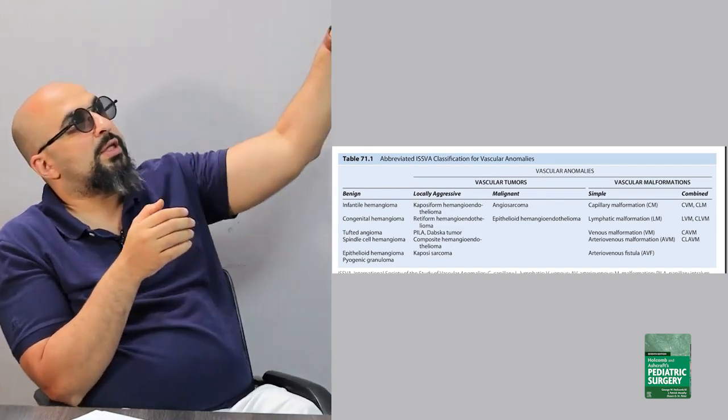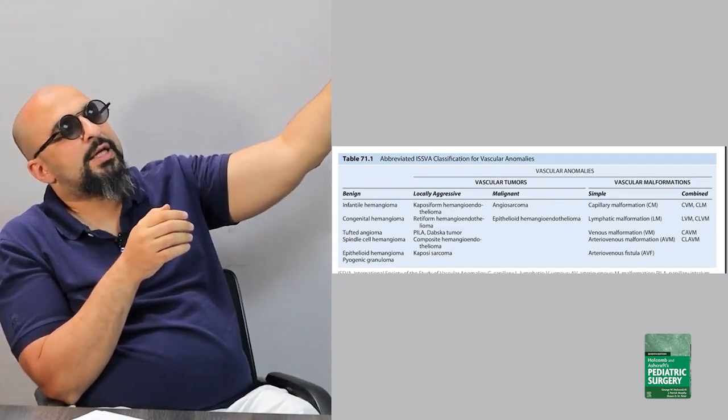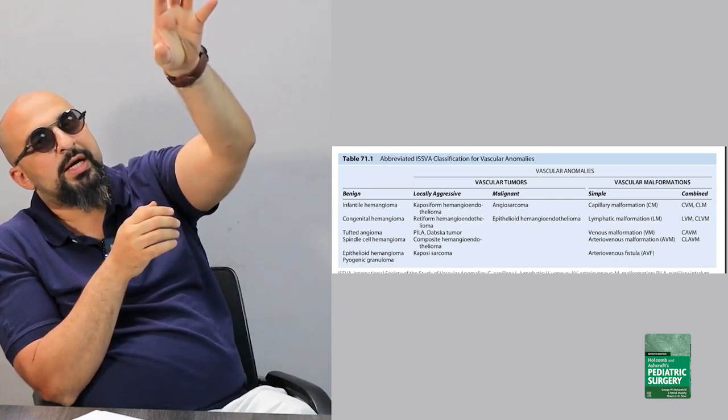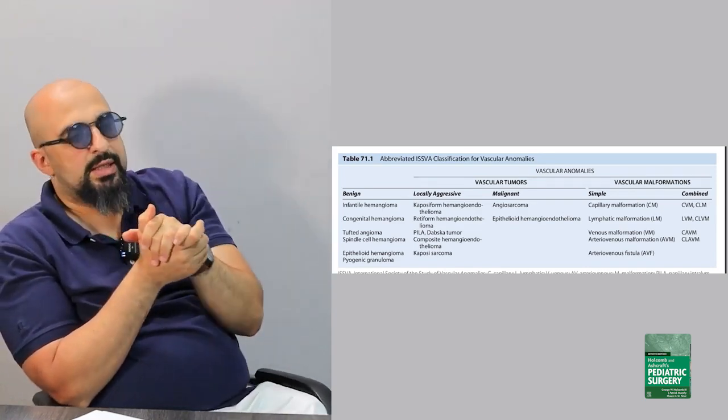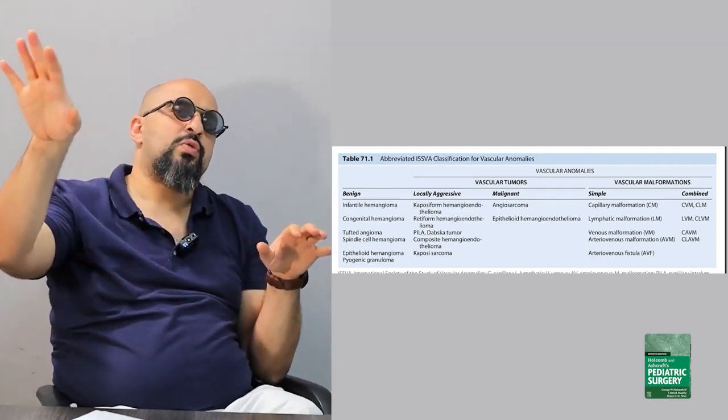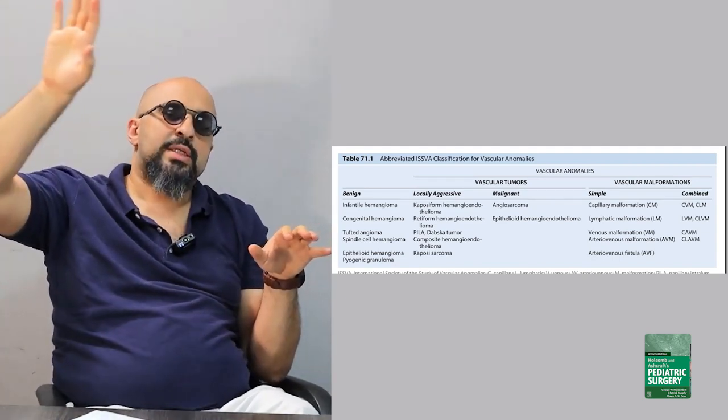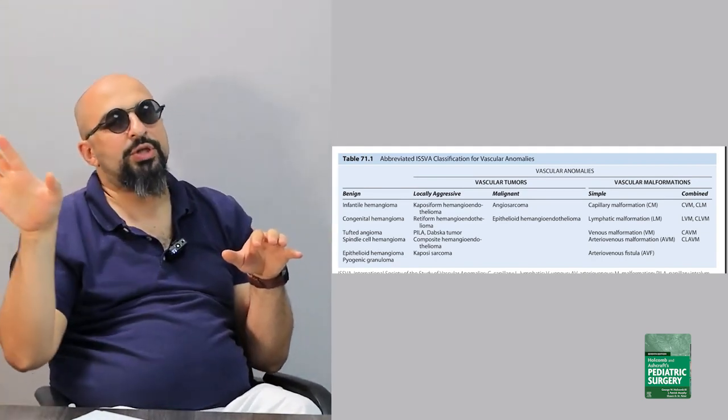So there is epithelioid hemangioma, which is benign, and retiform hemangioendothelioma, which is locally aggressive, and the epithelioid hemangioendothelioma, which is malignant.